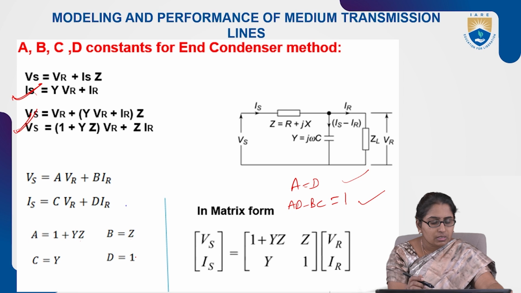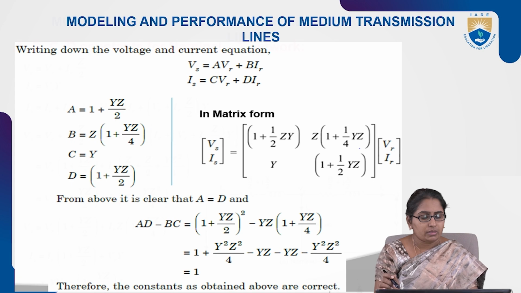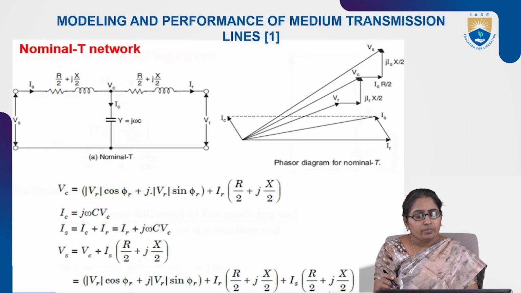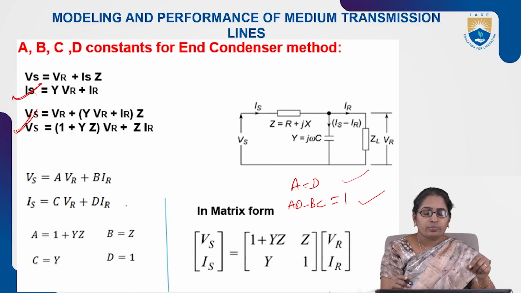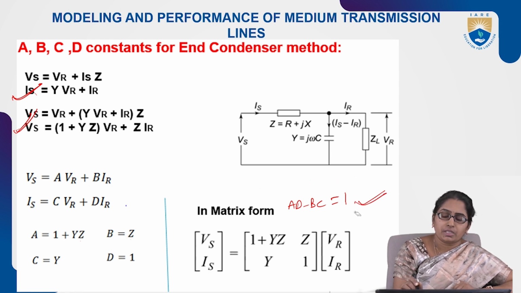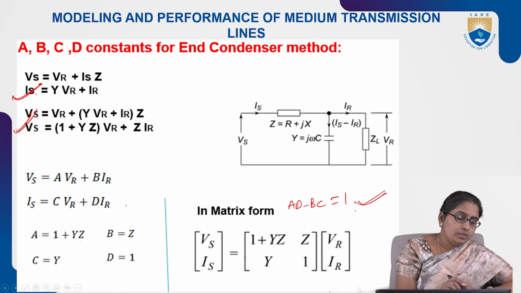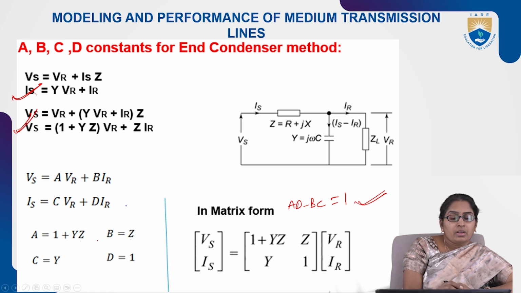So check once. This is the condition we need to check: AD minus BC is equal to 1. So what is AD minus BC? Calculate that.